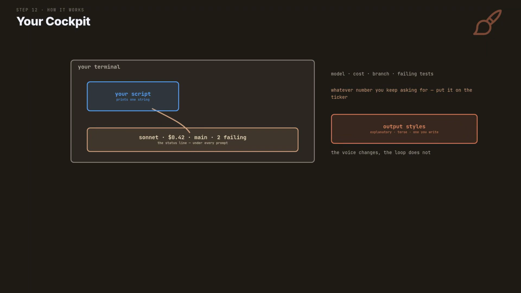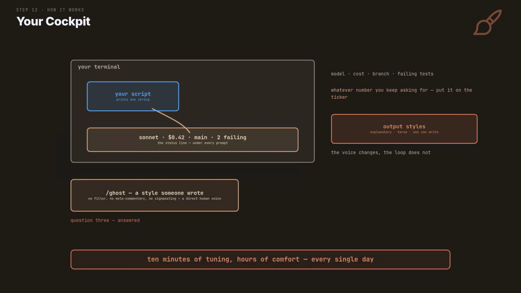Output styles change the voice. Explanatory while you learn, terse when you ship, or a custom when you write. And question 3, answered. Ghost is a style someone wrote. It strips the filler, the meta commentary, and the signposting. A direct human voice. /status line sets it up conversationally. Describe what you want to see, and it writes the script.